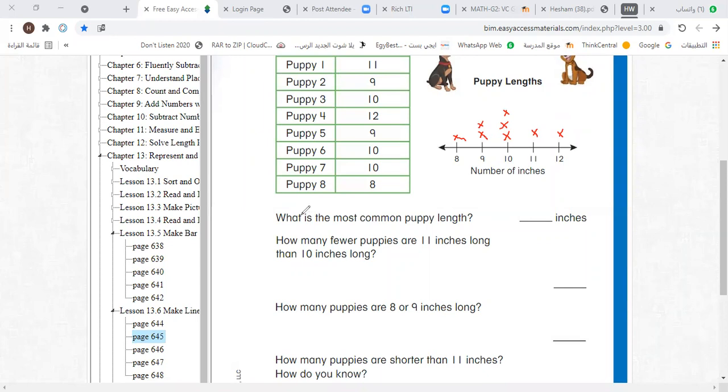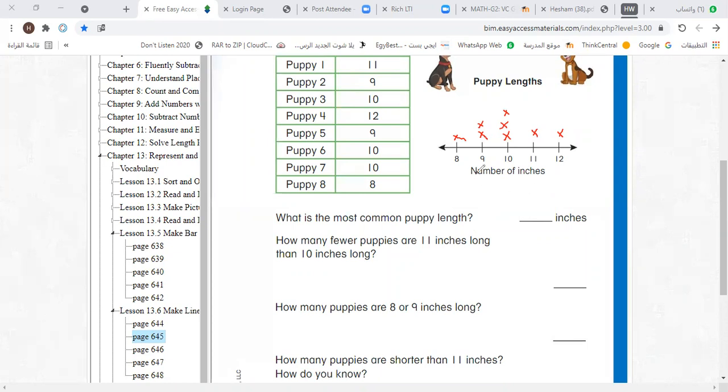Now let's answer the first question. What's the most common puppy length? The most common. How many inches is the most common? I'll choose Abdelaziz Al-Qannas. Abdelaziz, how are you?